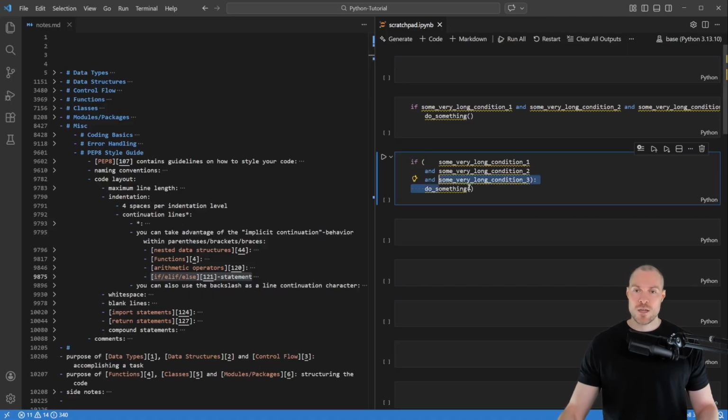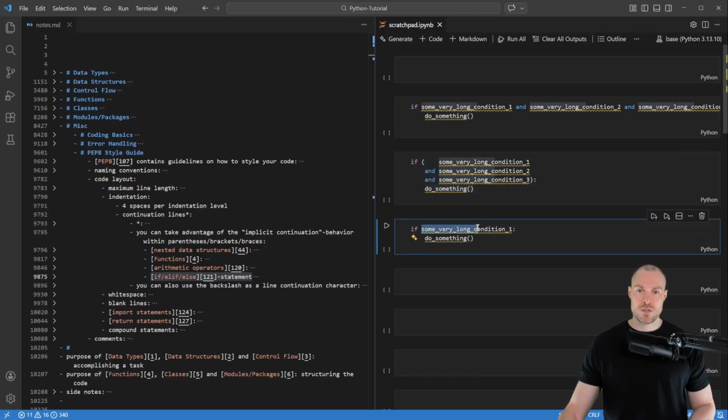So therefore then there's not really a clear distinction between this if statement and then the code within that if statement. So for example, if we just have one condition, then here this condition and then the code within the if statement, they are not vertically aligned, so they are visually distinguished from each other.